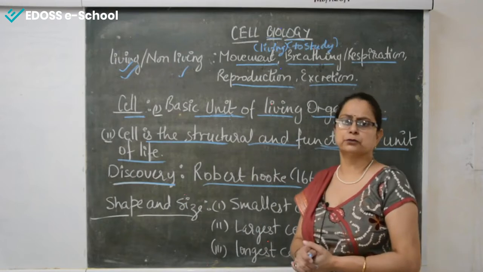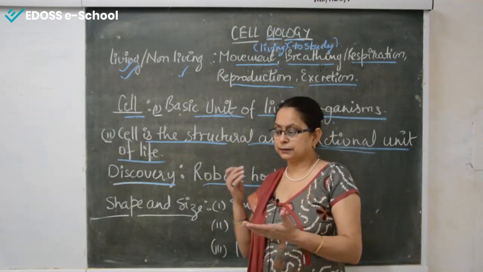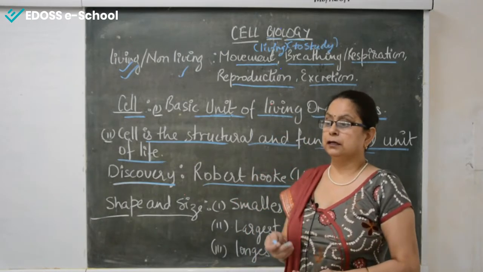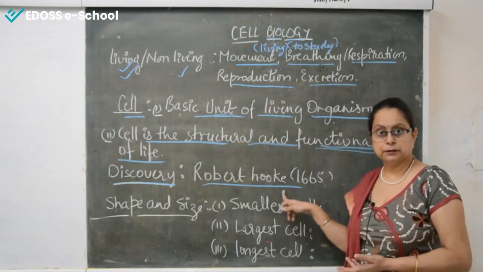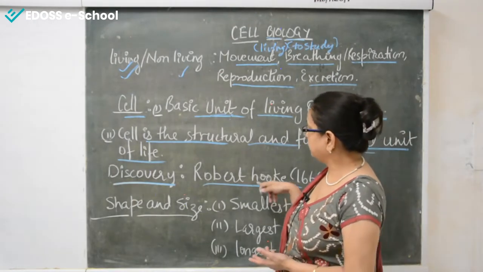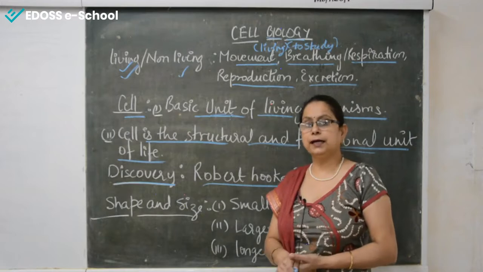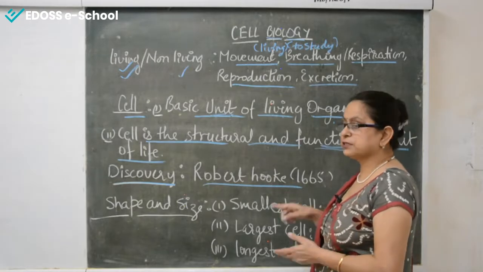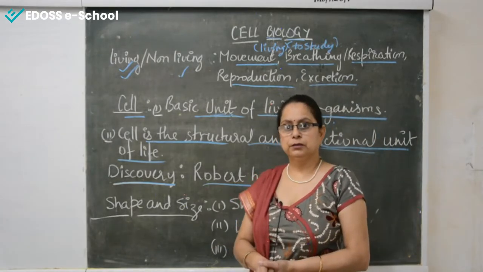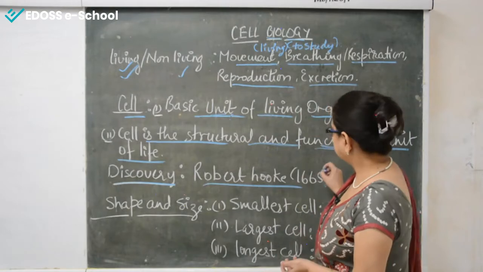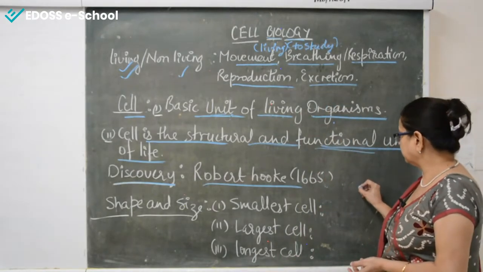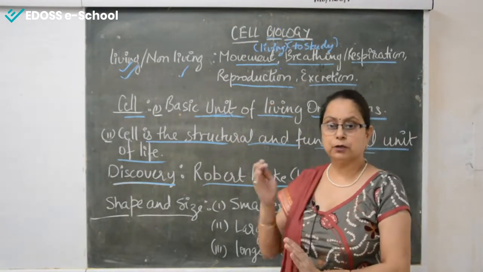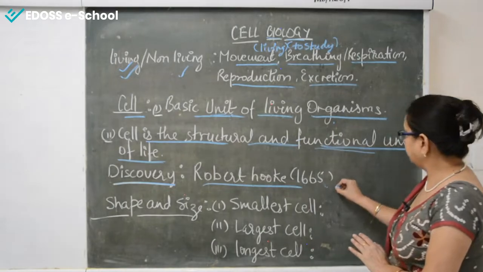That was a very simple microscope. So he analyzed that slice of cork, and how did he get it? Actually, cork is obtained from the bark of a tree. When he examined that slice of cork, he realized that it resembled the structure of a honeycomb, made up of several compartments. So he concluded that a cell is like a honeycomb or small compartments. So he gave the name cell.